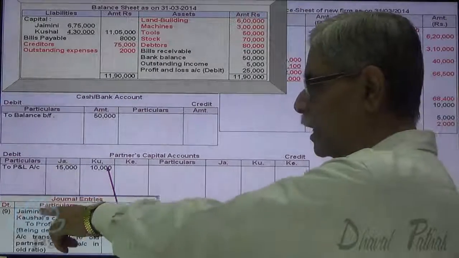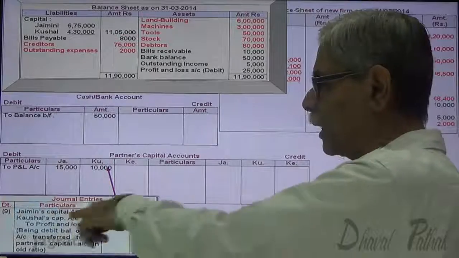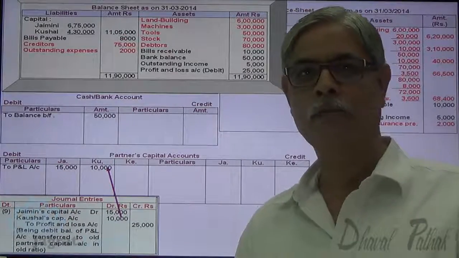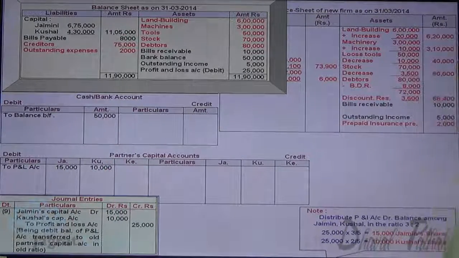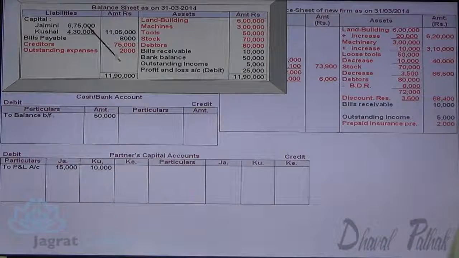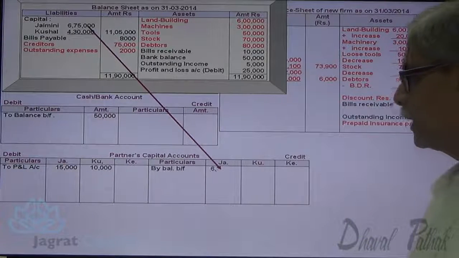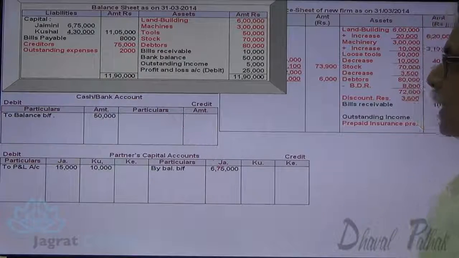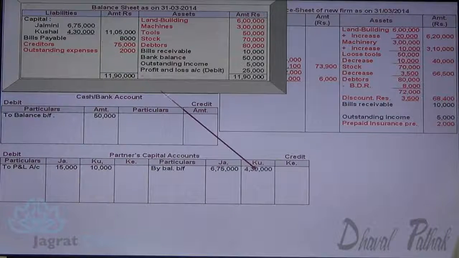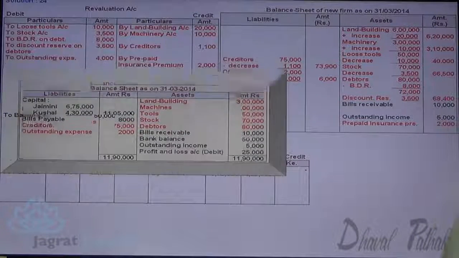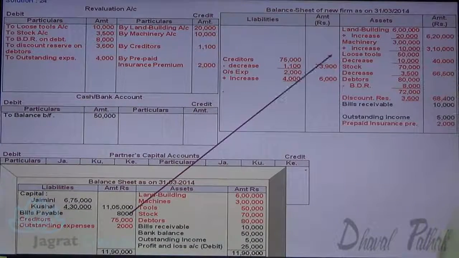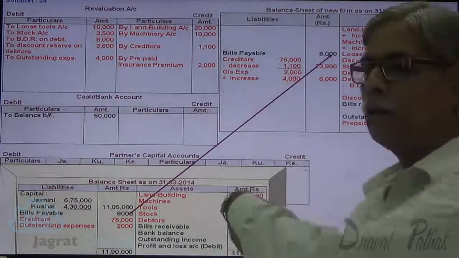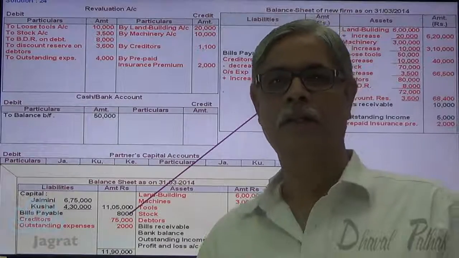Remember this journal entry: Jaimini's capital account debit, Kaushal's capital account debit, to profit and loss account credit, 25,000. Now capital of Jaimini is credited to Jaimini's capital account, then that of Kaushal credited to Kaushal's capital account. Bills payable appears on the liability side because it is not revalued. This is how remaining details of the balance sheet are taken care of.